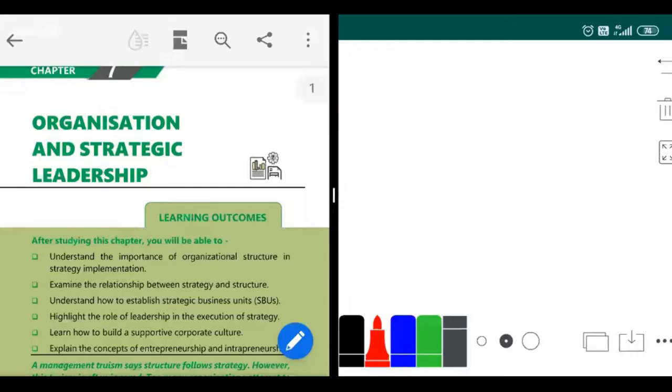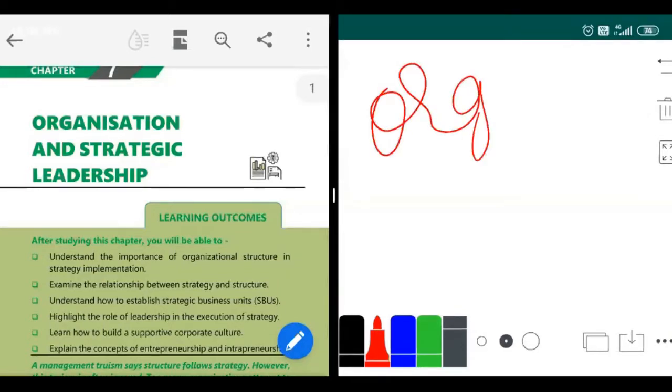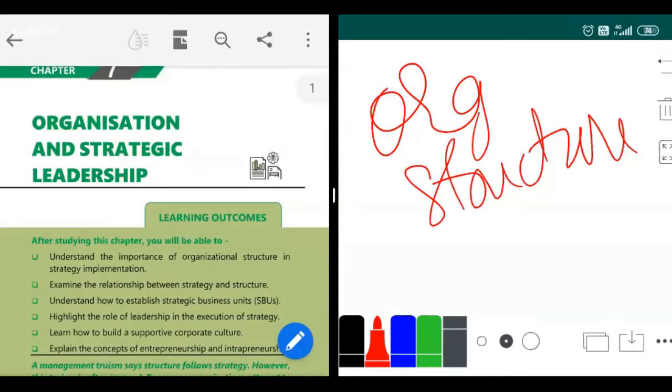Today we are starting with a new chapter, organization and strategic leadership. The first thing we are going to study in this chapter is organization structure. In this chapter, they have given you a description of what organization structure is, and all those introductions.